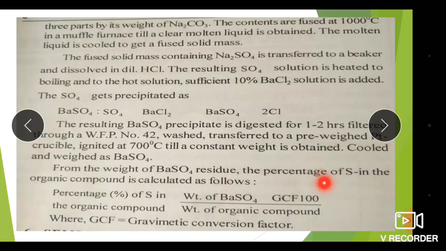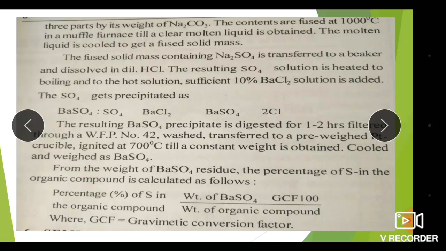From the weight of BaSO4 residue, the percentage of S in the organic compound is calculated by the formula: percentage of sulfur in the organic compound is equal to weight of BaSO4 into gravimetric conversion factor into 100 divided by weight of organic compound. Here GCF is the gravimetric conversion factor.